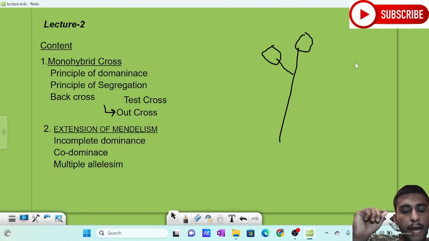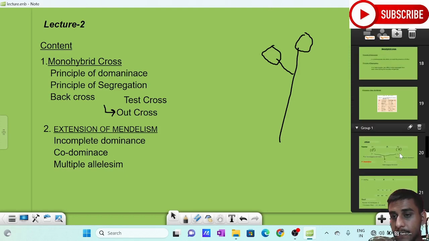A tall plant with axial violet flowers containing inflated green pods having yellow round seeds. These are the 7 characters which were taken by Mendel for his experiment. These 7 characters are the characters of Pisum sativum, which is known as the pea plant, a common pea plant. I think I have the picture of the plant.